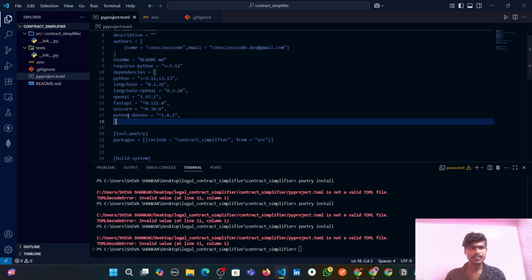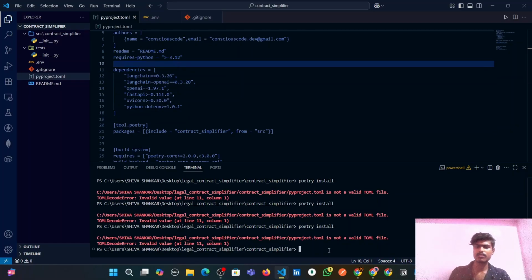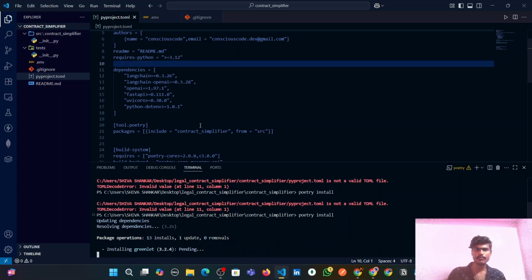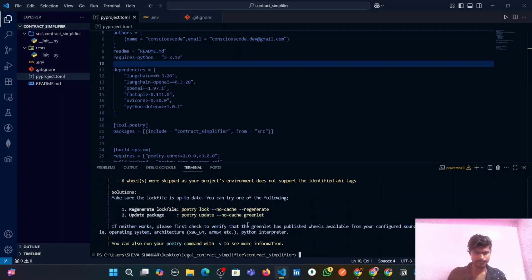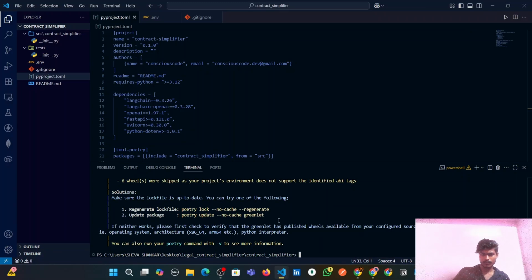We'll do one thing, guys. Let's make each dependency a string and try it again. Save. Poetry install. It is working now, guys. 1 hour later. We are still seeing a lot of errors, guys.